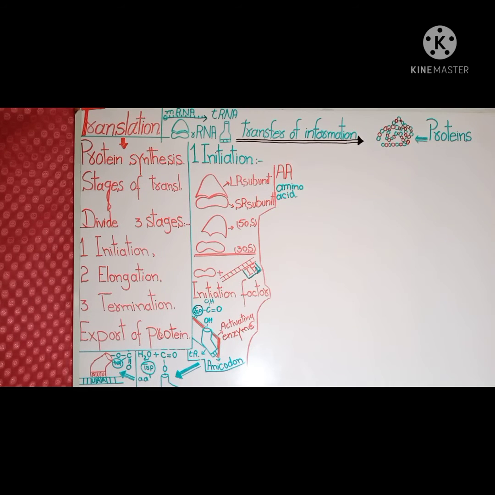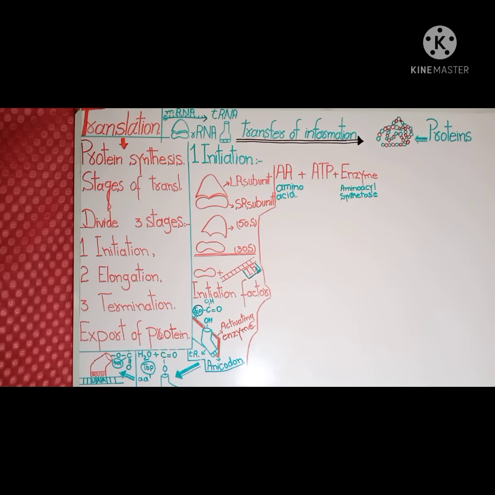Then we discuss activation of amino acids. Amino acids are present in inactive form. They are activated when they react with ATP in the presence of an activating enzyme, amino acid synthetase.